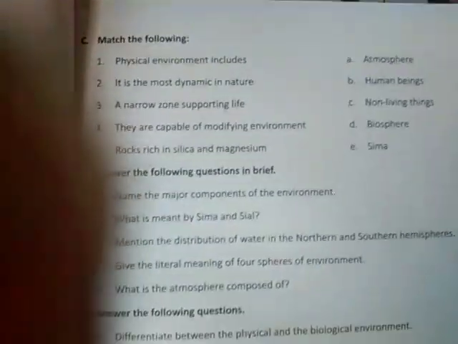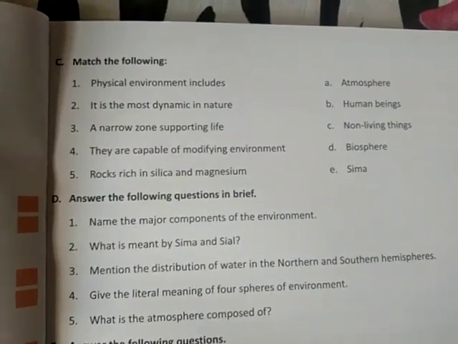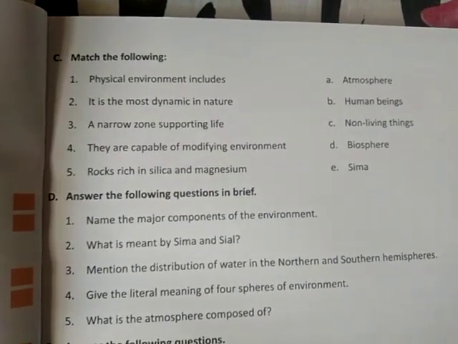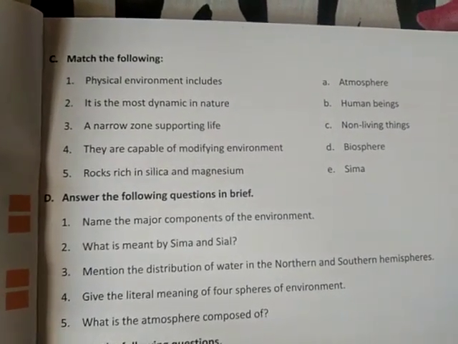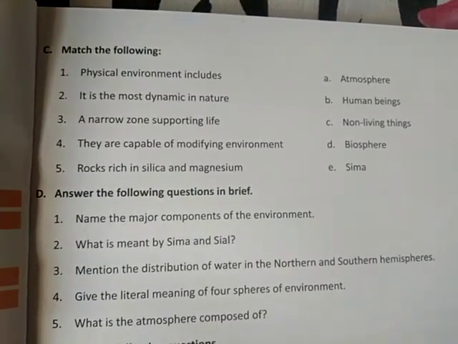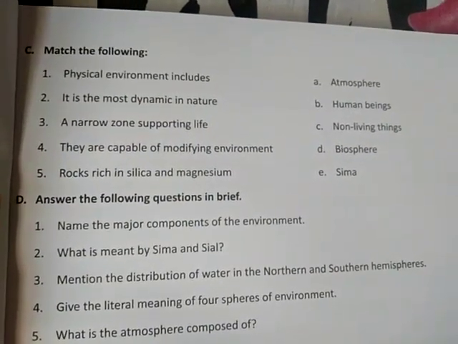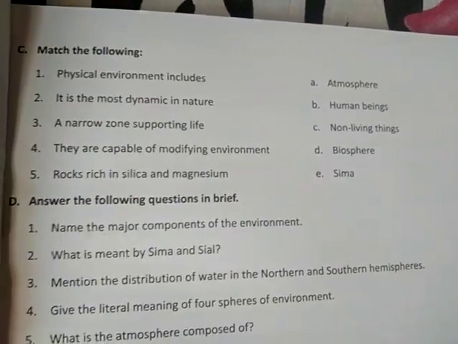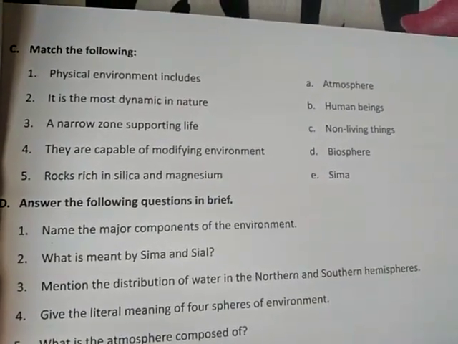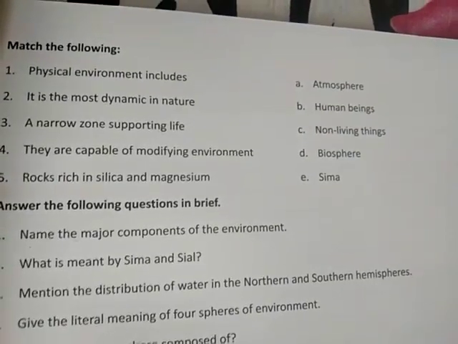Now the question is, match the following. Physical environment includes, that is, the answer is C, non-living things. It is the most dynamic in nature, that is, atmosphere. A narrow zone supporting life, that is, biosphere. They are capable of modifying environment, that is, human beings. Rocks rich in silica and magnesium, SIMA.